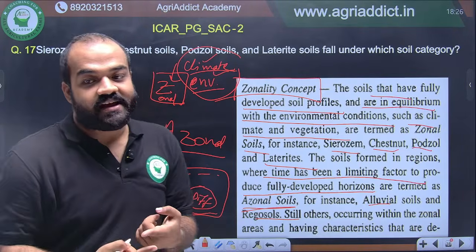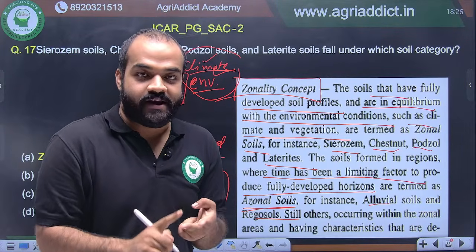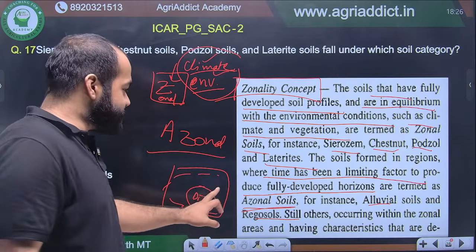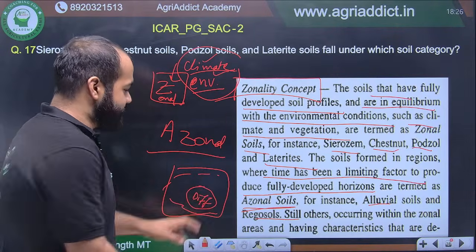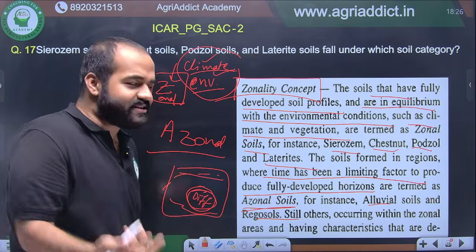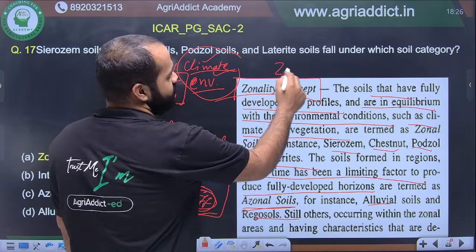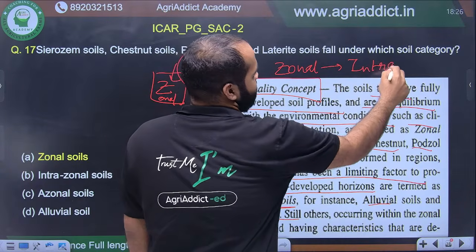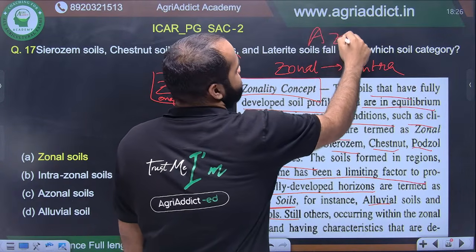What comes under local factors? It might be relief, it might be parent material, it might be anything else. That is called local factors. The difference that comes because of local factors, something different inside zonal, that is called intrazonal. That is very easy to remember. Different property within zonal is intrazonal, and where there is no time, that is azonal.